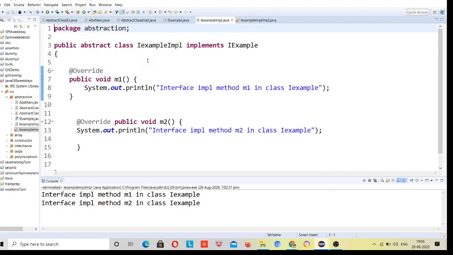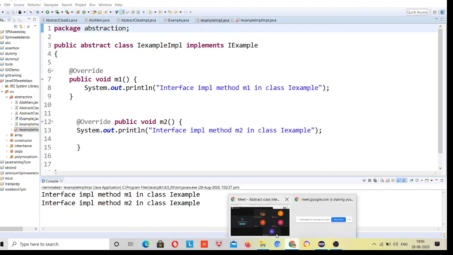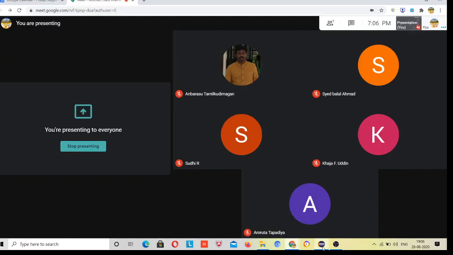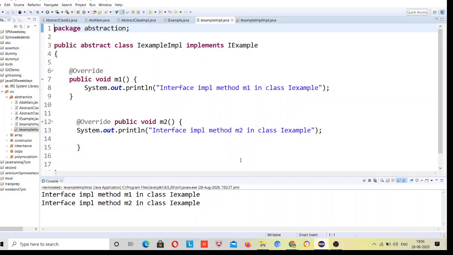Okay, so now in Java there is a question: why is multiple inheritance not supported? Because of constructor chaining and the ambiguity problem, which I have left for you. But in the case of interfaces this is possible, because there is no constructor in an interface. So constructor chaining is not going to create any problem. Second thing is ambiguity.